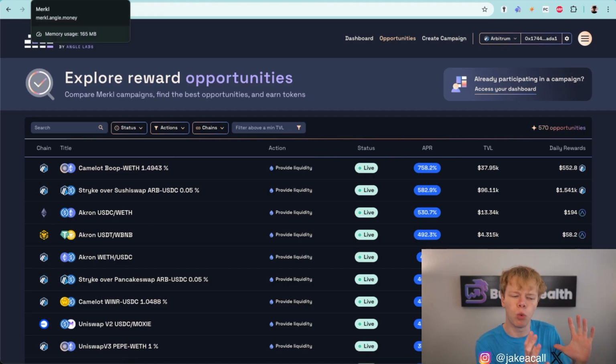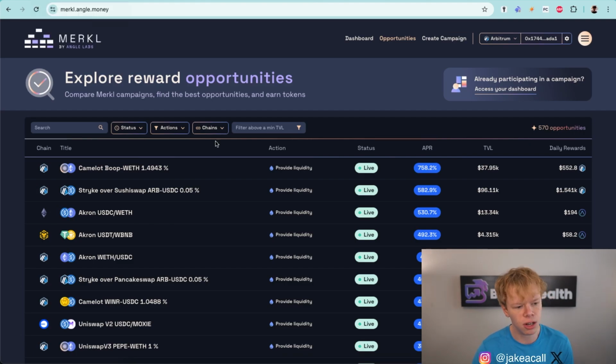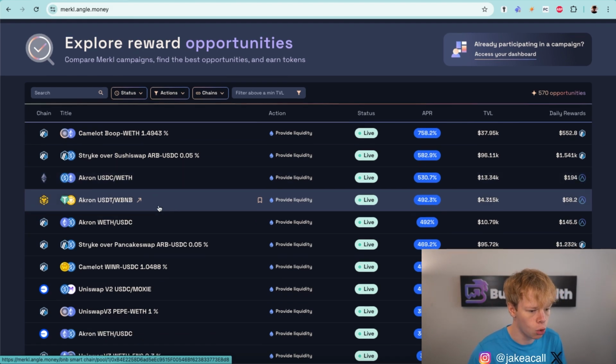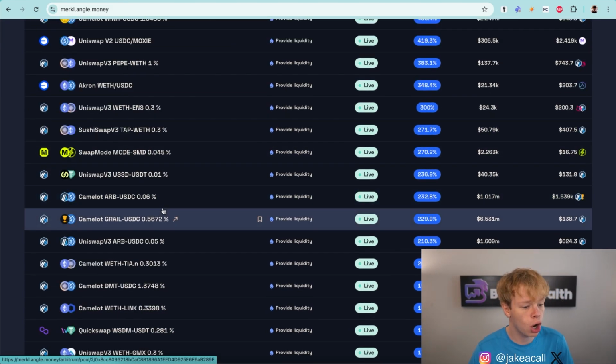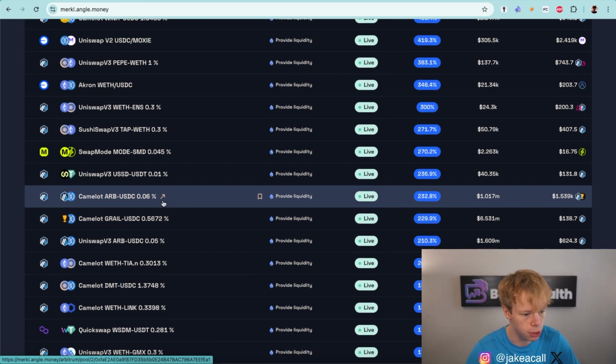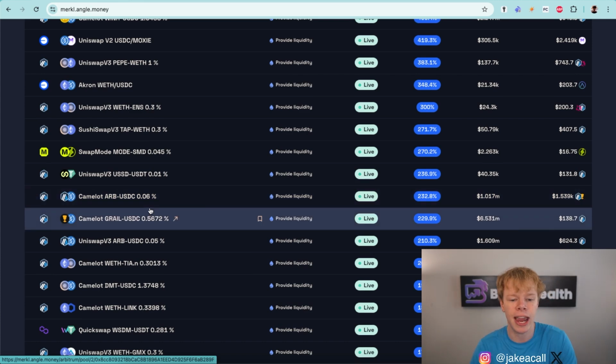The main reason is that you can literally provide liquidity for blue chip assets, something like Ethereum to USDC or BNB to USDT or even ARB to USDC, and all these other opportunities, and get the fees that you would normally get for providing liquidity on platforms like Uniswap, QuickSwap, and other decentralized exchanges, but also get a ton of additional incentives. Those incentives ultimately bolster your overall return from being deployed into those liquidity pools.